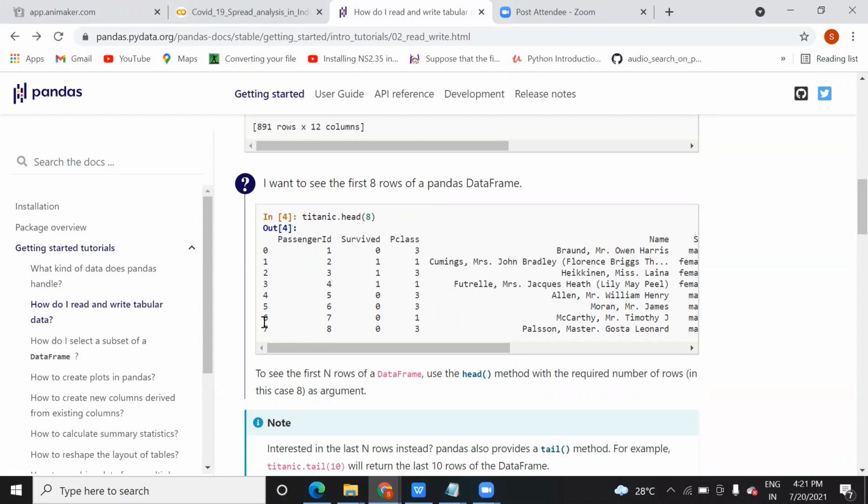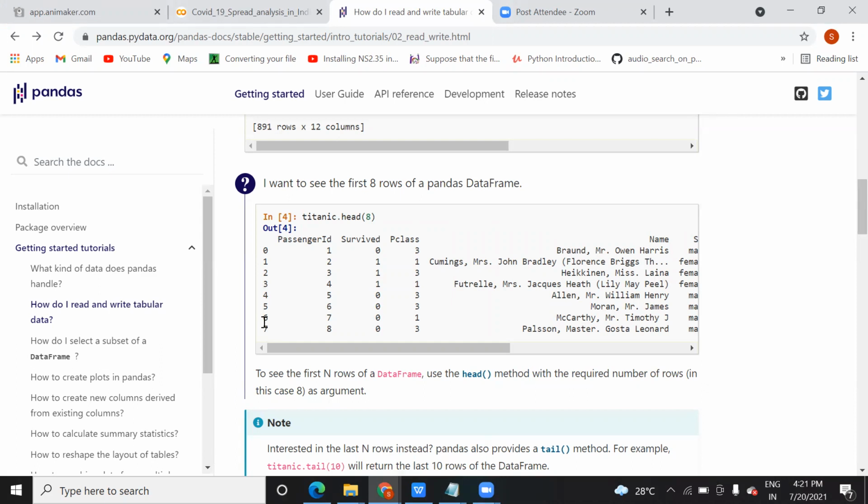As you know, you have worked with lists in Python, right? If I want to access the first element of a list, what index will I pass? Zero. Correct. So here it also happens like this.